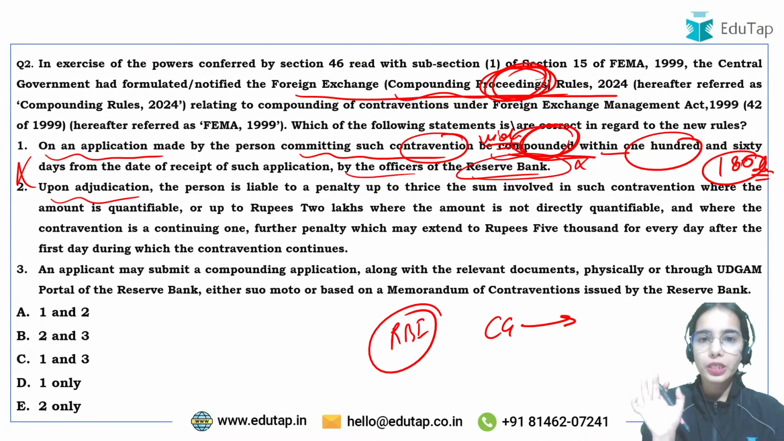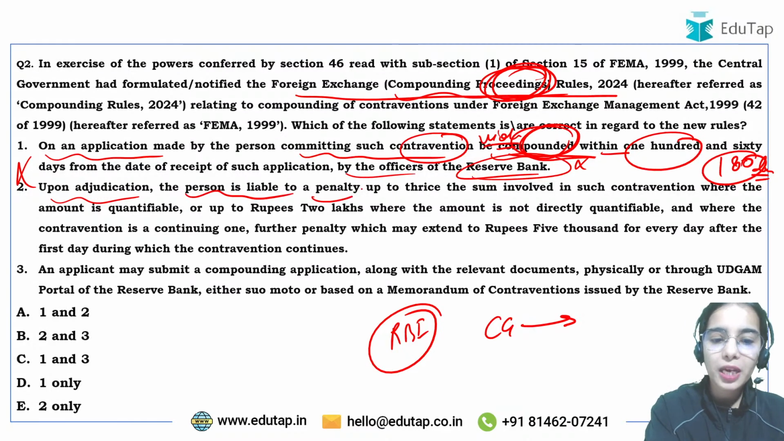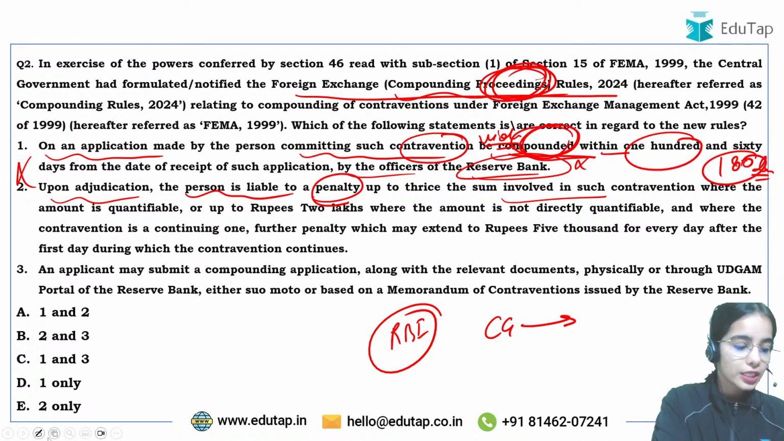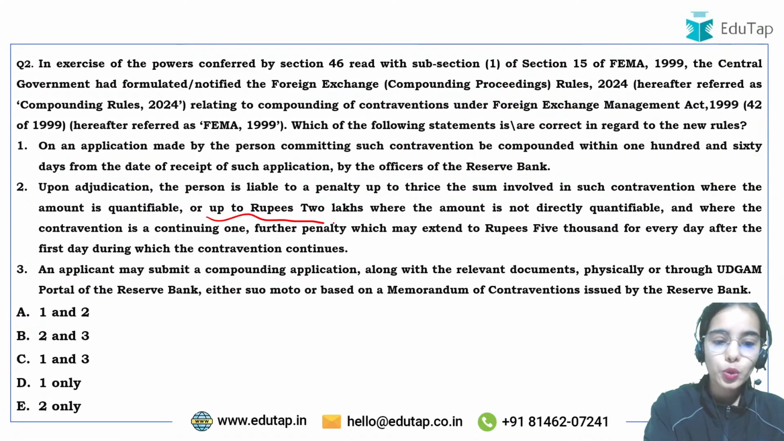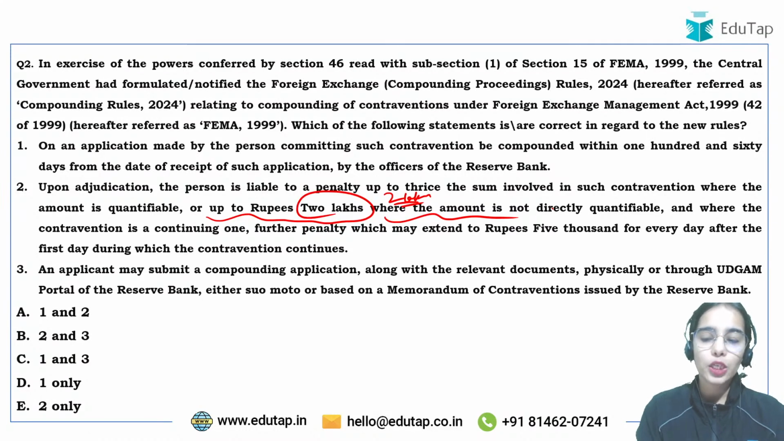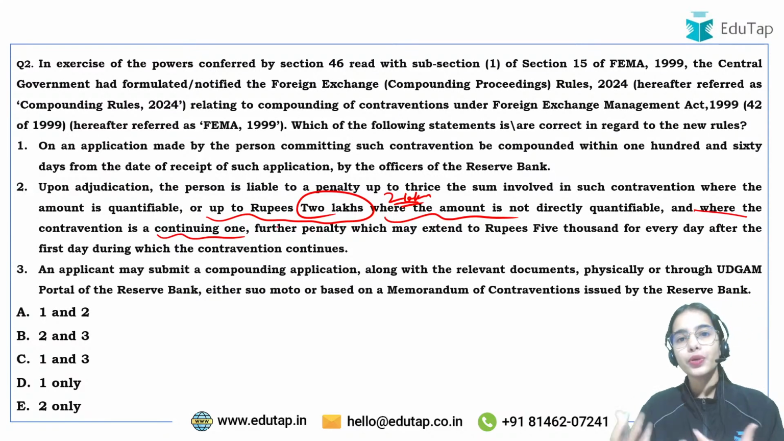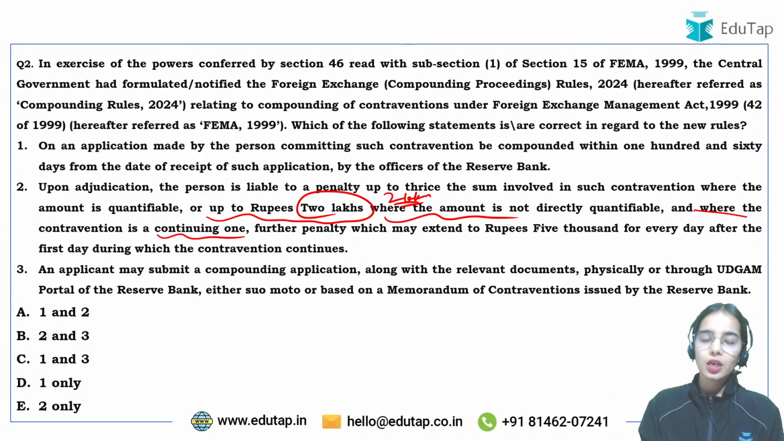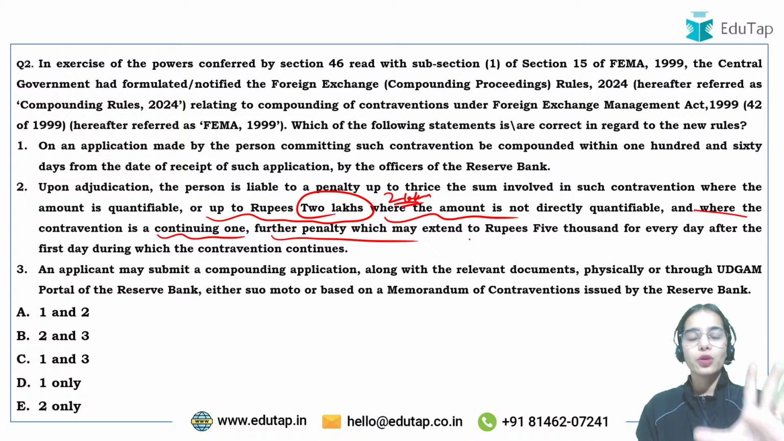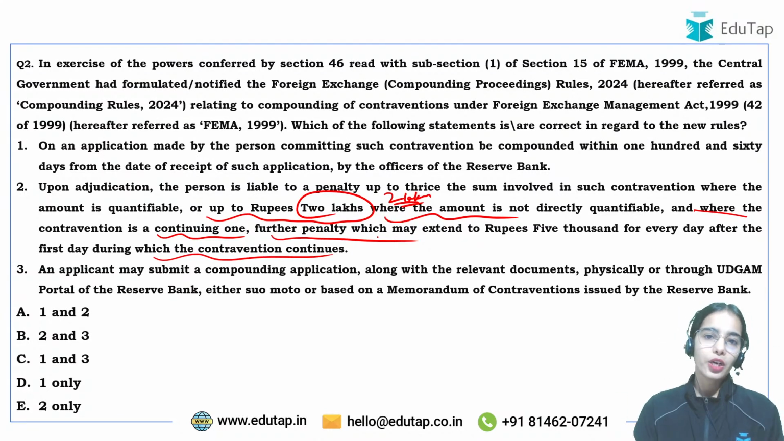So upon adjudication, the person is liable to pay a penalty up to thrice the sum involved in such violation, where the amount is quantifiable. Up to 2 lakh rupees you will have to pay where the amount is not directly quantifiable. And where the violation is a continuing one, that means you are not accepting your mistake and you are continuing with the violation, then a further penalty of 5,000 rupees per day you will have to pay for the days that you continue the violation.